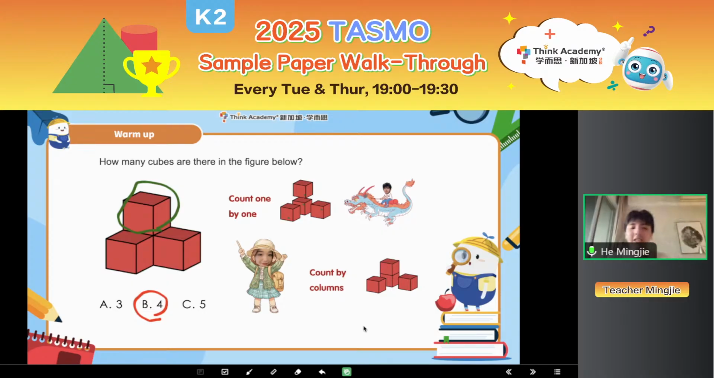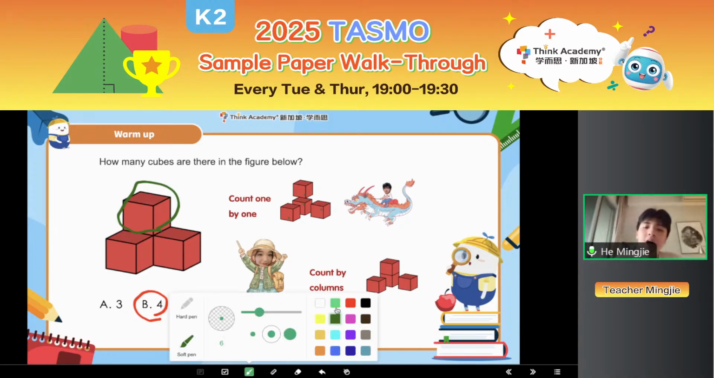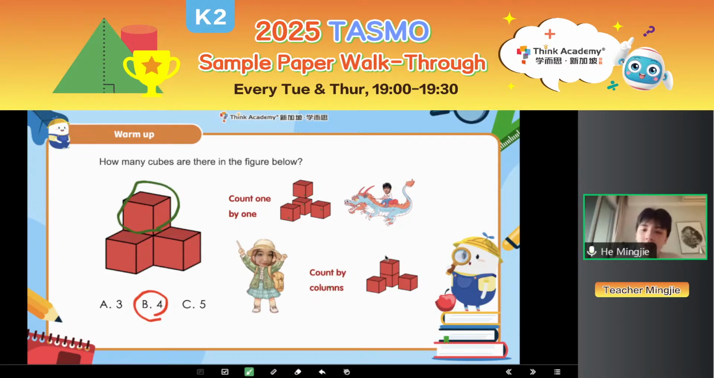Teacher Ziyan, right? Teacher Ziyan says, no, I don't like to count one by one. It's so slow, and sometimes I will make mistakes. So she said, I want to count them in order. I want to count them by columns. What's the meaning of column? Column means tower, all right? So here, the vertical one, this tower is one column, all right?